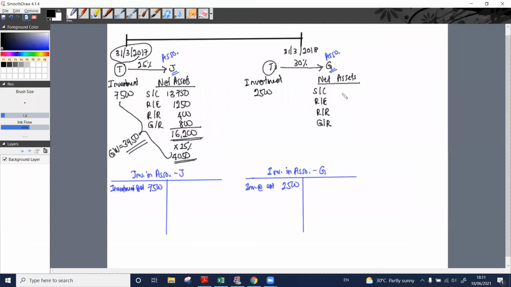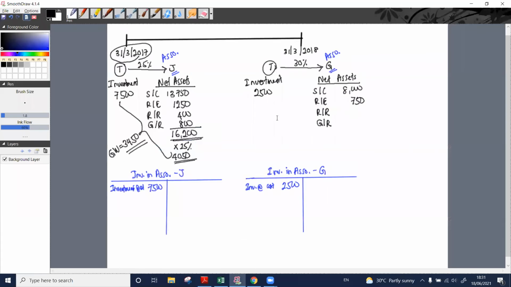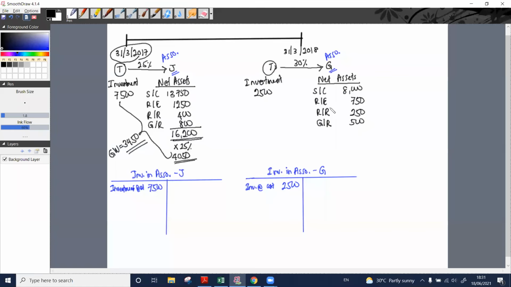Stated capital 8,000. Retained earnings as at the acquisition date there was 750. Revaluation reserve 250. And general reserve 500.